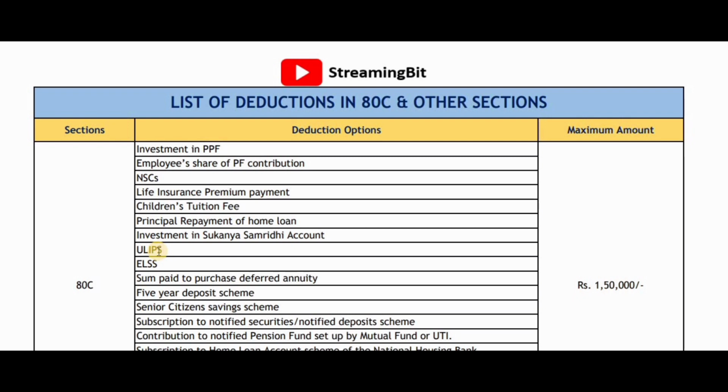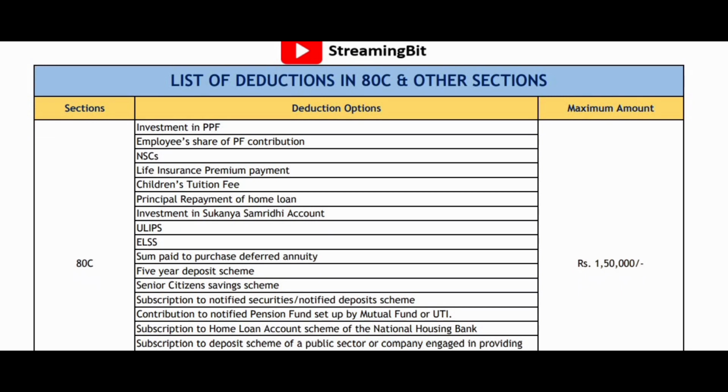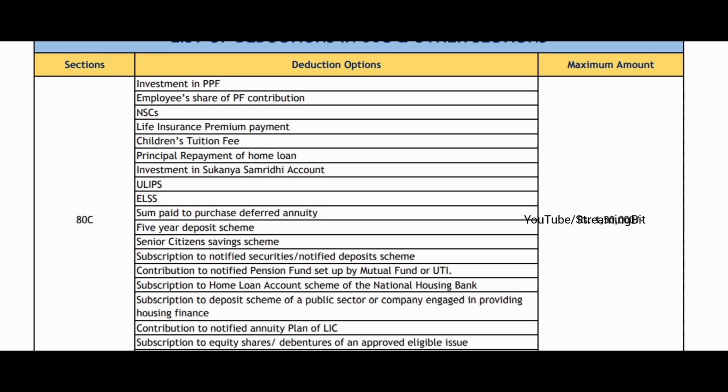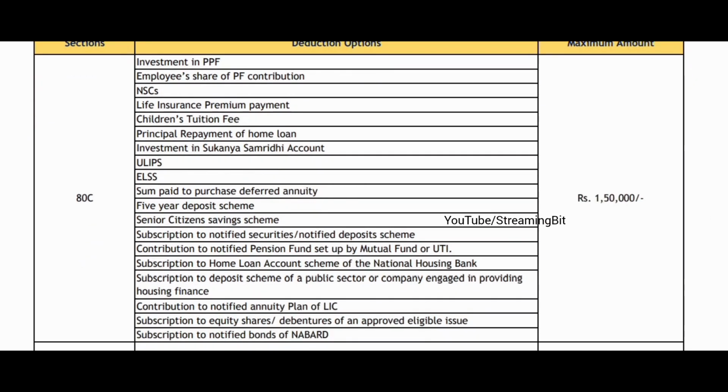But the only catch here in ELSS is that there will be a lock-in period of 3 years or 5 years, something like that, based on the fund that you choose. There are a lot of other options under section 80C that you can avail if you have invested or are planning to invest in any of these.